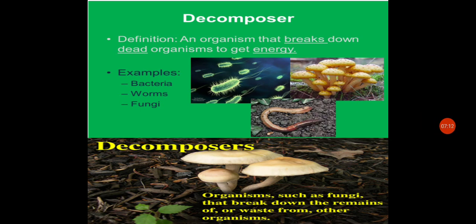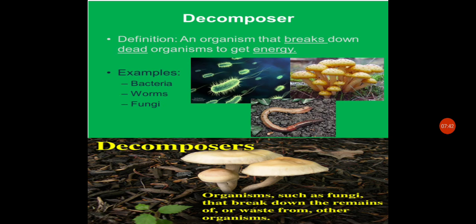Decomposers are reducers. They break down the complex organic compounds of dead matter of plants and animals into simpler compounds. They secrete digestive enzymes into dead and decaying plant and animal remains to digest the organic material. After digestion, decomposers absorb the products for their own use. The remaining substances are added to the environment.